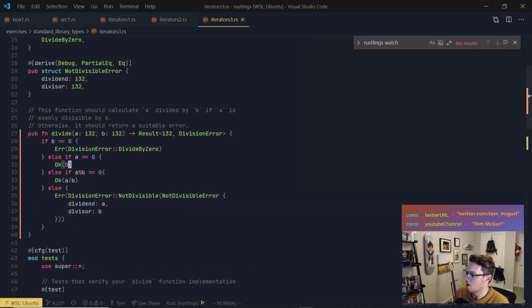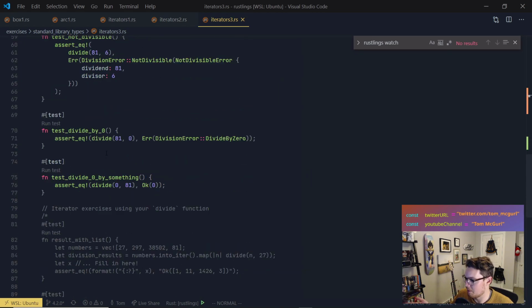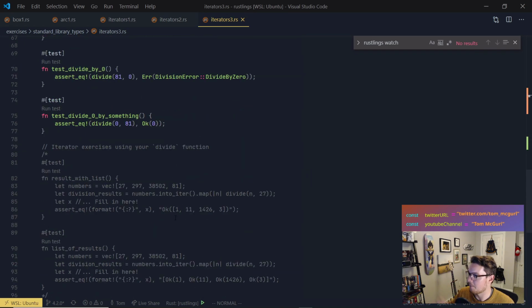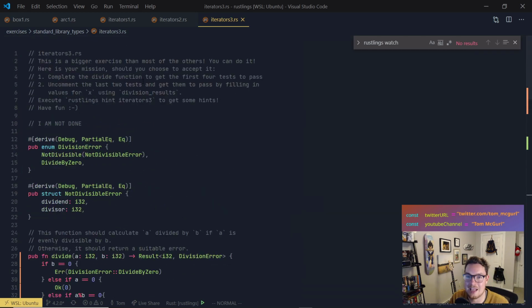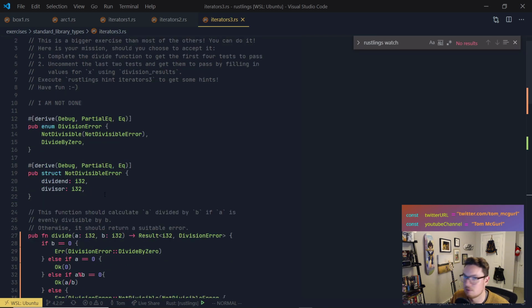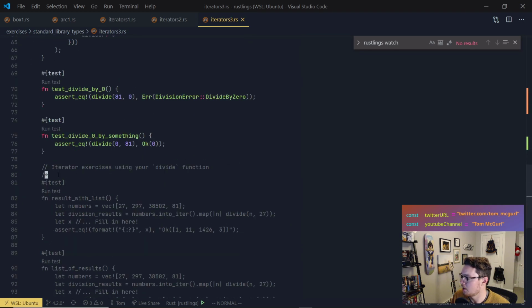Cool. All right, now we have to comment out the last 2, and I'm assuming that this is where the iterator is going to come in a bit, right? Yes, it is. Okay. So it says up here, uncomment the last 2 tests and get them to pass by filling in values for x using division results. All right. Let's comment them out.